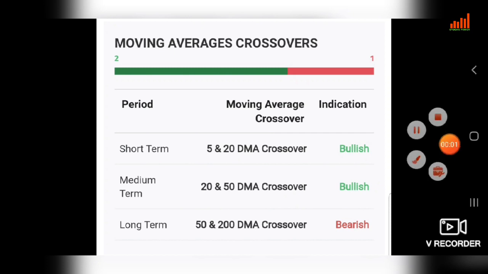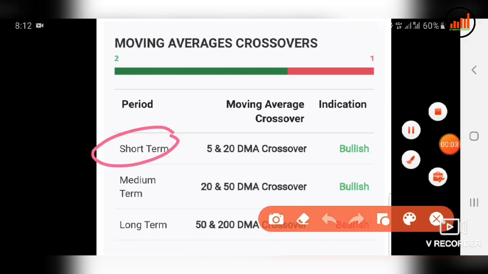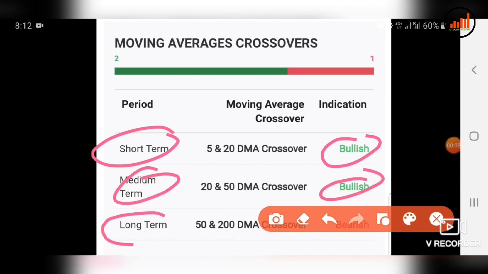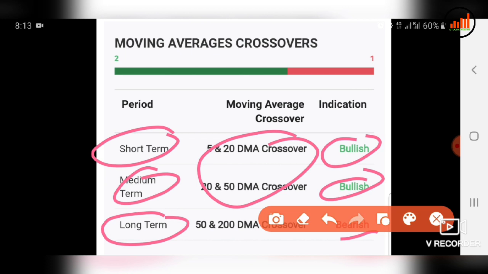Moving average crossover: the short term moving average crossover is bullish for Canara Bank. Medium term is also bullish, but the long term moving average crossover is bearish. Because of COVID-19, it fell down badly. After that, it was in a consolidation zone for many days, or you can say many months. After that, it has started making movement now. In coming days, you can see the 50 and 200 days moving average crossover will be bullish.